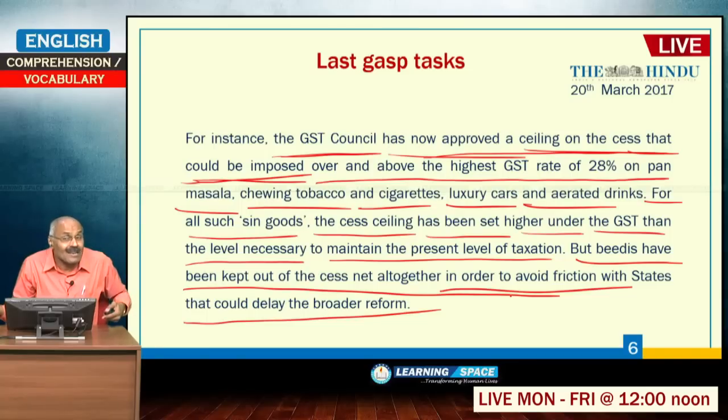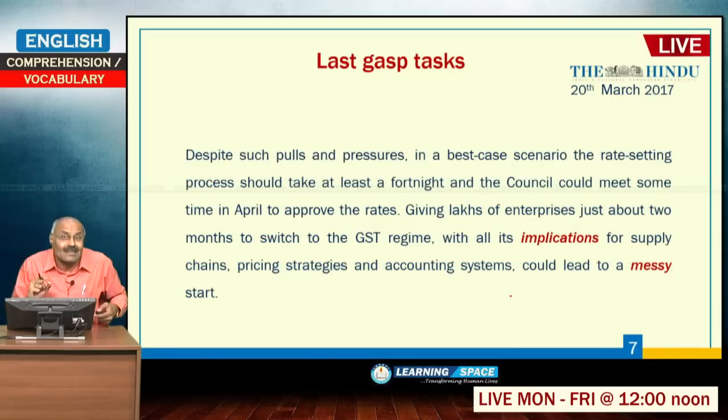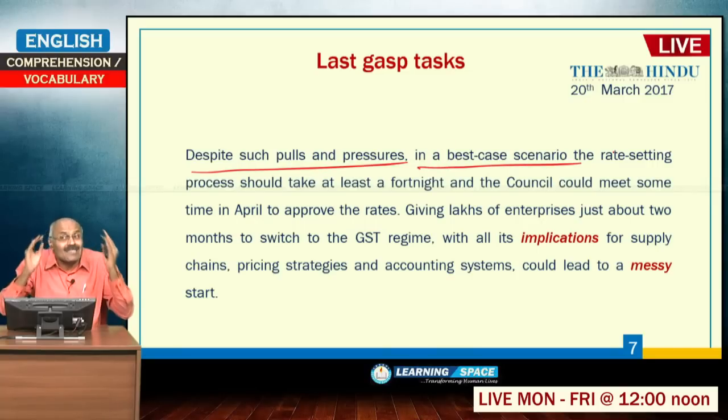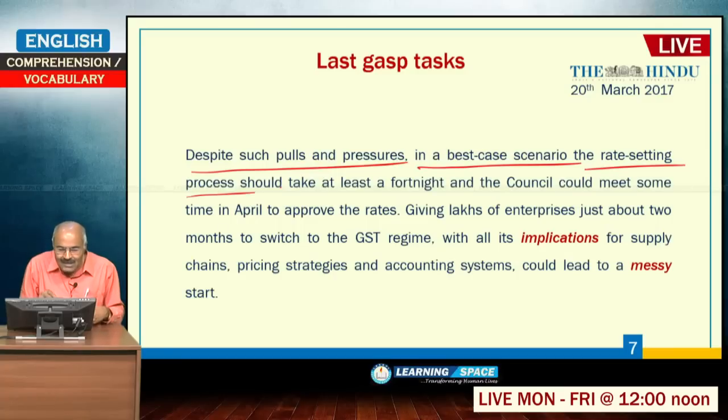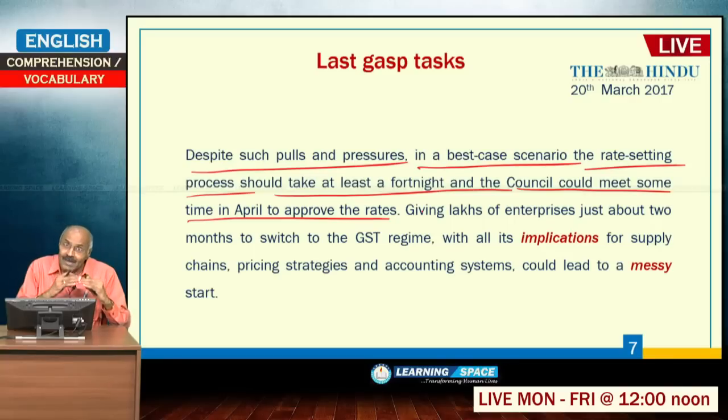So, what the paragraph indicates is that there is already a pressure group acting in the form of state governments. Despite such pulls and pressures, in a best case scenario, the rate setting process should take at least a fortnight. Rate setting must be completed within 15 days and the council could meet sometime in April to approve the rates. So, from April 1 the rate setting process must be completed in 14 days. Subsequently, somewhere in the middle of April, the GST Council can sit.